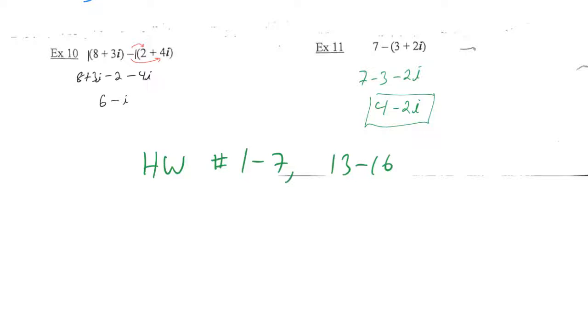Okay, so pretty much everything we've covered so far has been pretty straightforward. I know it all looks a little bit different, but it's not too bad. The next two topics we're going to discuss can be confusing, and I want to wait until tomorrow to go over those so that we can really focus on them and make sense out of them. So for your homework today, do problems 1 through 7 and 13 through 16. Get all that done while you're in class, please. And tomorrow we're going to pick this up and do the part that is a little bit more confusing. So thanks a lot, and I will talk to you tomorrow.